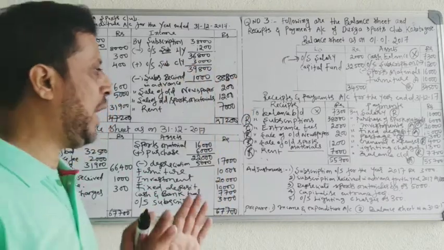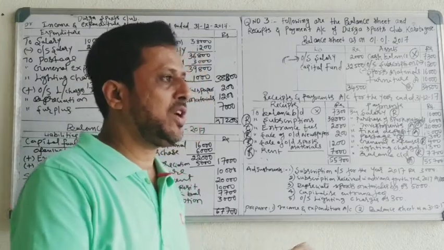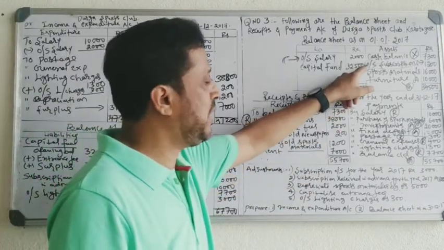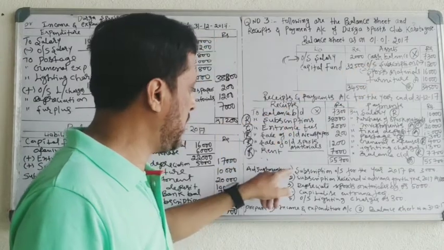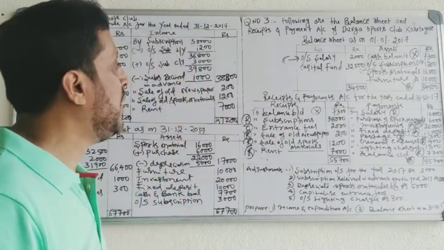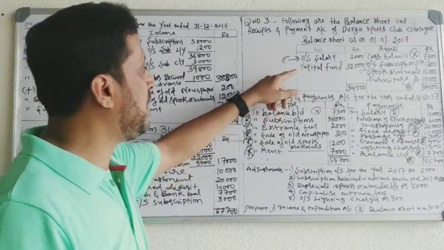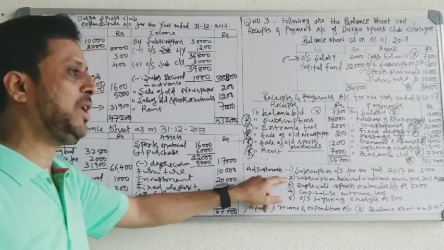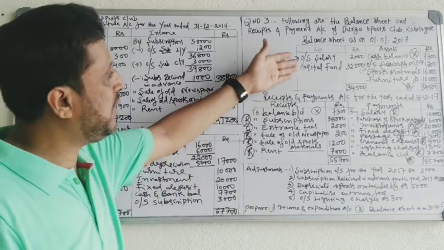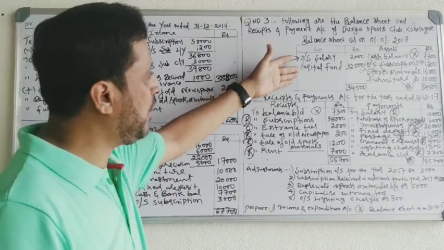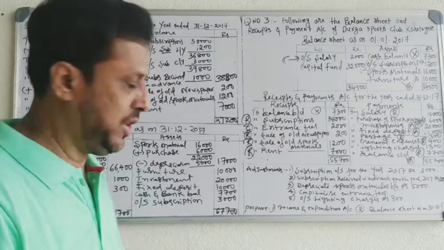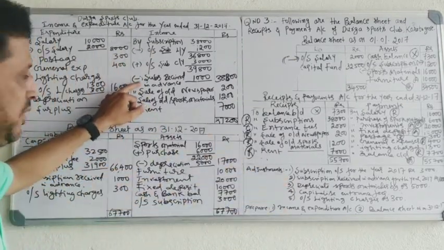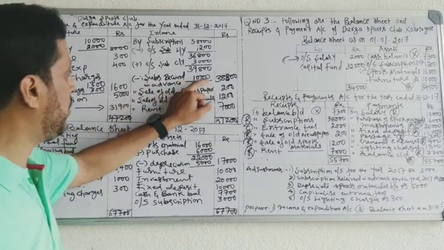Okay. You have to learn this treatment, outstanding and received in advance. Once again I will repeat. Outstanding given in balance sheet, minus. Outstanding given in adjustment, add. Subscription received in advance given in balance sheet, add. Subscription received in advance given in adjustment, minus. Received in advance is not given in the balance sheet, don't do any addition. Received in advance is given in the adjustment, so deduct it. So received in advance 1,000 minus.